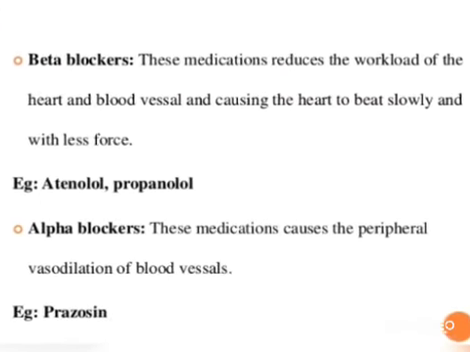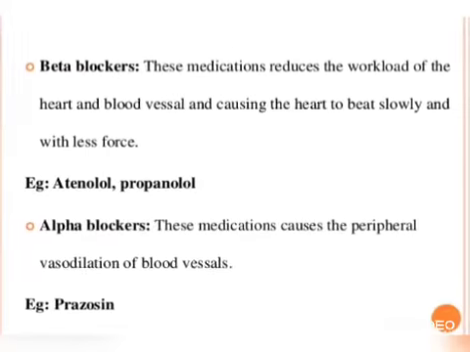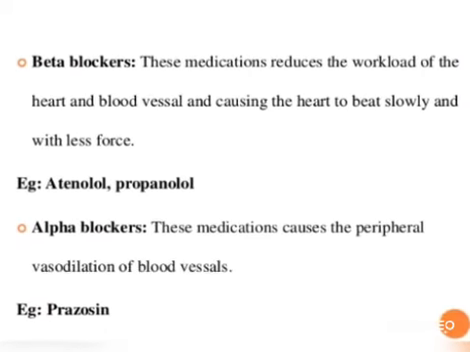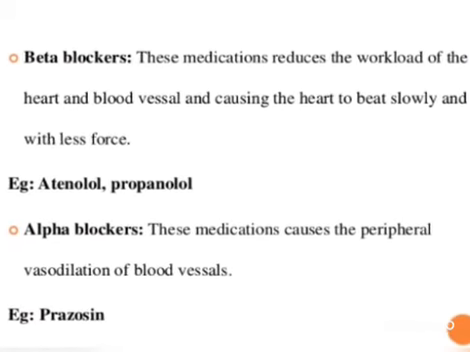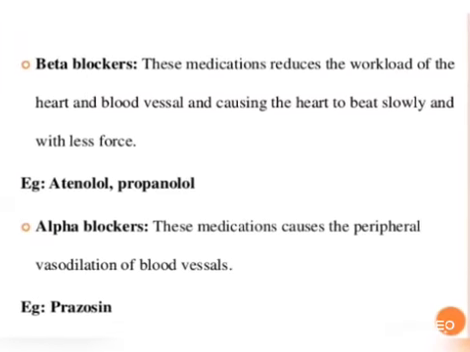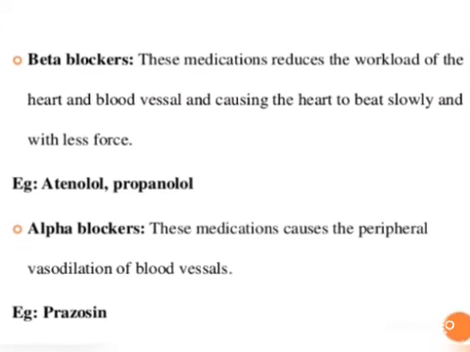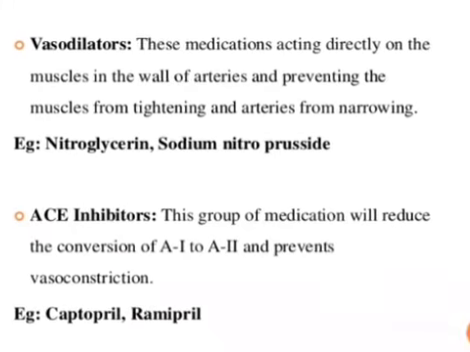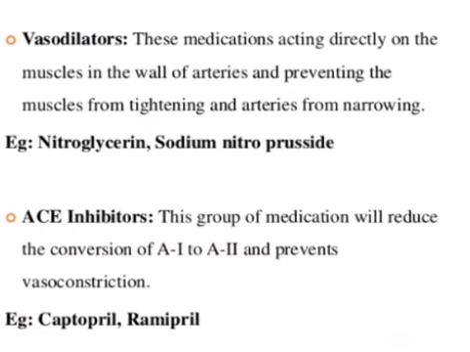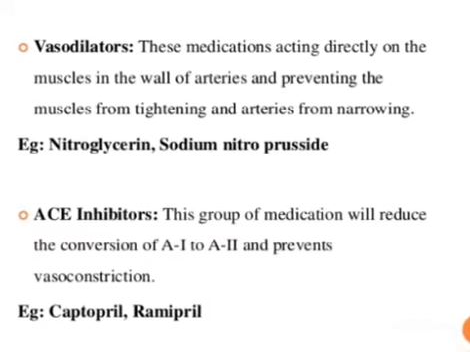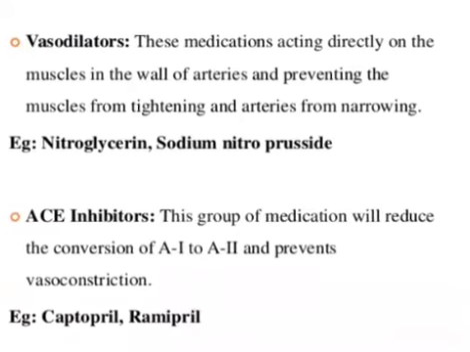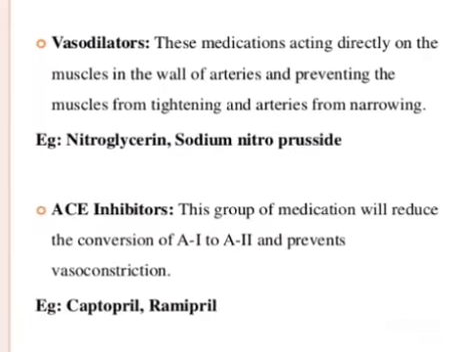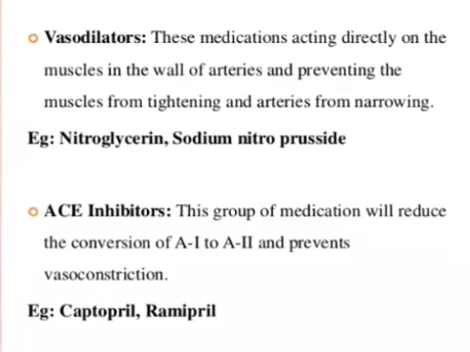And alpha blockers will cause peripheral vasodilation, dilating the blood vessels. Example is prazosin. They will dilate the constricted blood vessels. And then vasodilators, they will directly act on the muscles. As the name indicates, they will dilate the vessels and relax the muscles. Examples are nitroglycerin and sodium nitroprusside.